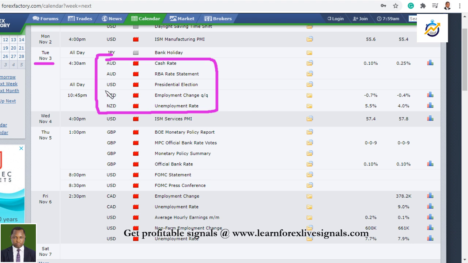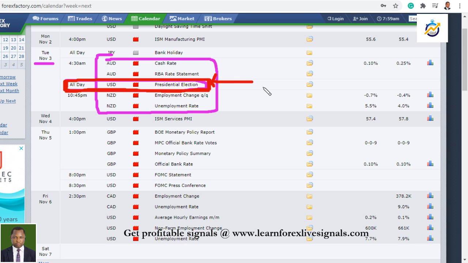Again, you can see an all-day event here, the presidential election in the United States of America. That should actually be marked in red. The outcome of that result is going to impact the market significantly. So if you are trading American dollar crosses, you need to be very careful, as the election results will affect all American dollar pairs.